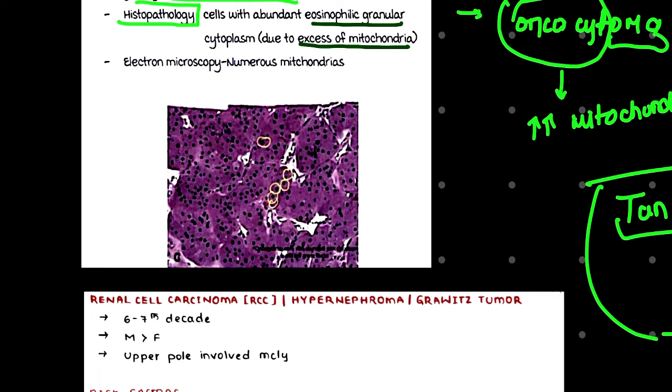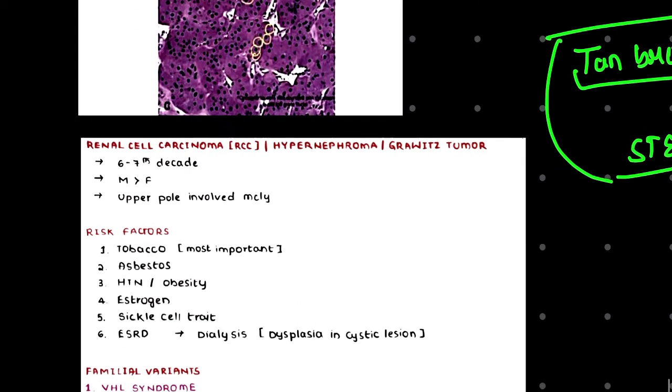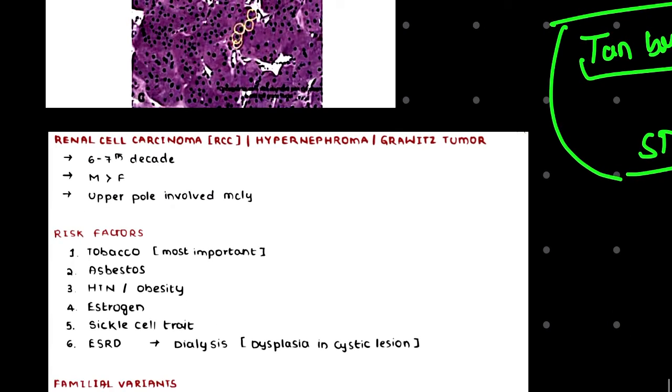Now moving into the next discussion, and that is about malignant tumors of the kidney. The main topic that we are covering right here is renal cell carcinoma, RCC. Another name for renal cell carcinoma is hypernephroma, and another name given after the one who discovered it is Grawitz tumor.